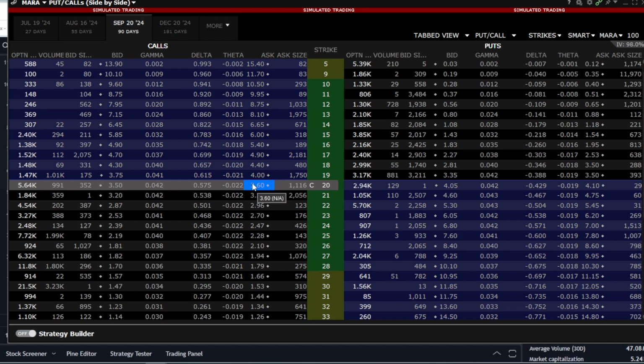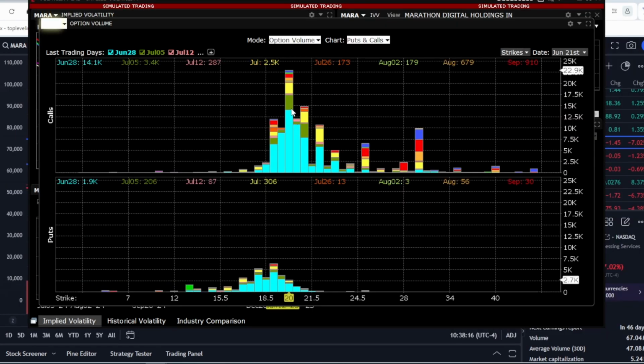Thus, the key resistance levels for Marathon Digital stock are currently at $20 and $21. If a significant event occurs and the stock breaks through these levels with high volume, there is substantial growth potential. However, this analysis is focused on the period up to June 28th, after which new support and resistance levels will emerge due to the high volume of weekly options. This scenario doesn't add stability to the stock, but it's the current situation.